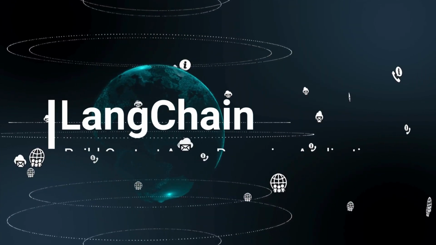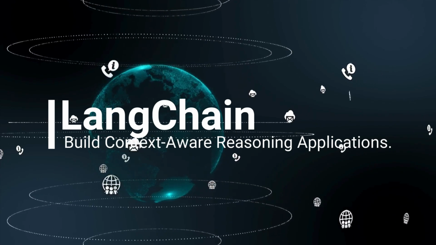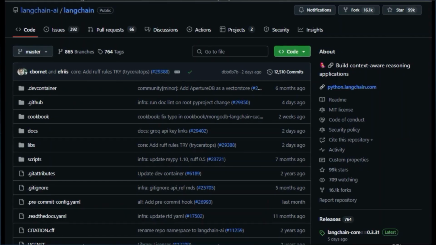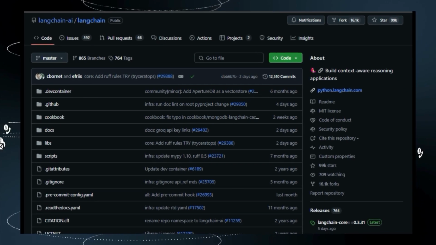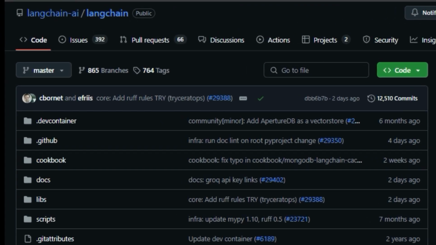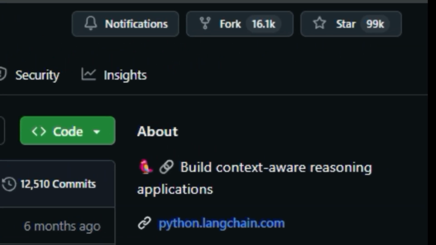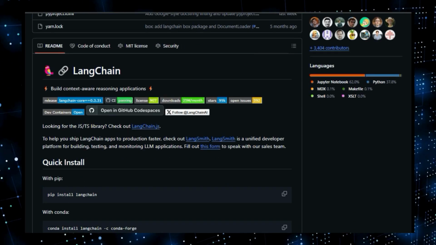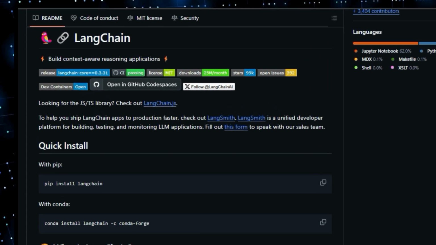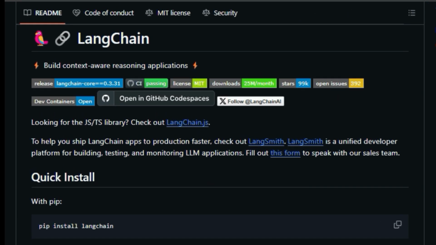Project number 1, LangChain, build context-aware reasoning applications. Today, we're diving into LangChain, a powerful and versatile open-source framework that is revolutionizing how we build applications using large language models, or LLMs. What makes LangChain truly unique is its focus on creating context-aware reasoning applications. This isn't just about generating text, it's about building sophisticated AI systems that can understand, interact, and reason based on the context of a given task.